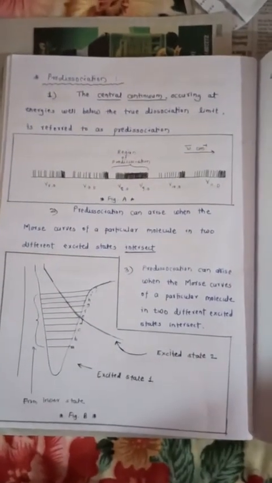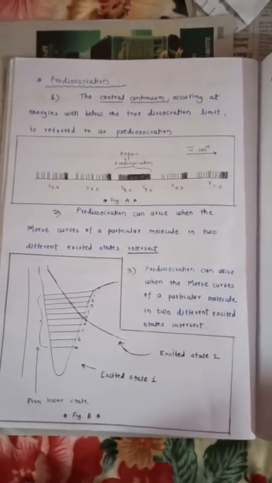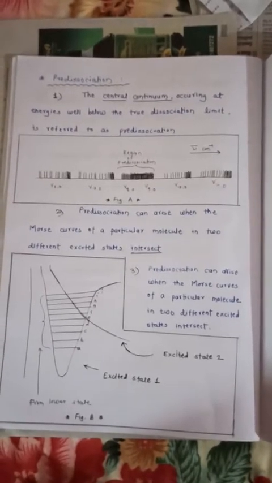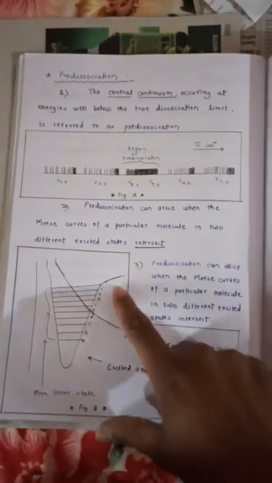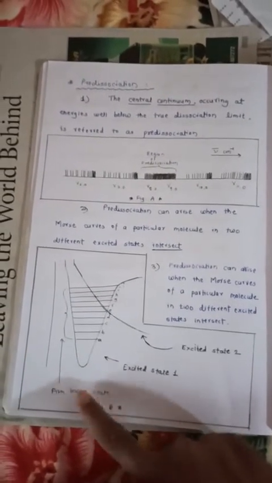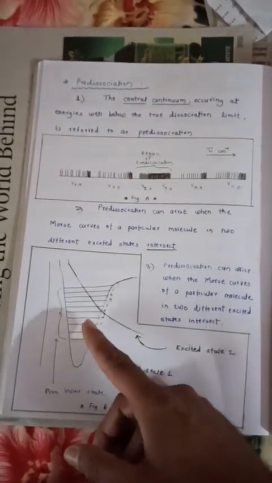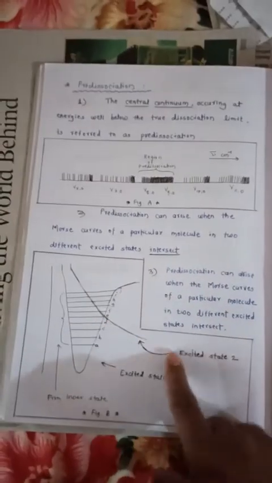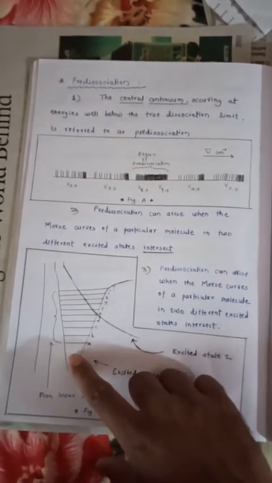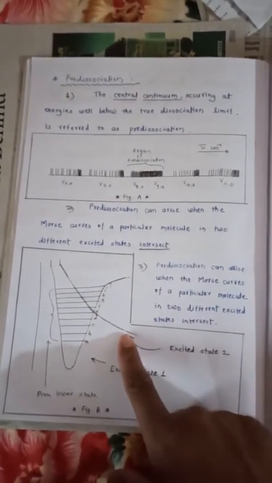So the pre-dissociation can arise when the Morse curves of a particular molecule in two different excited states intersect. Now what is meant by this? Consider this figure B. This is here written as from lower state. So initially the molecule is in the ground state. When it gets excited, we get the first excited state. After that there is an excited state second. So this is the Morse curve of excited state 1 and this is the continuum of the excited state second.